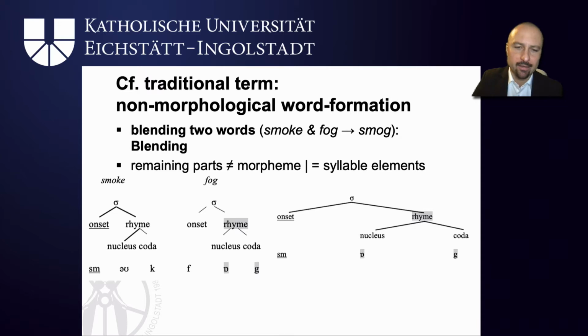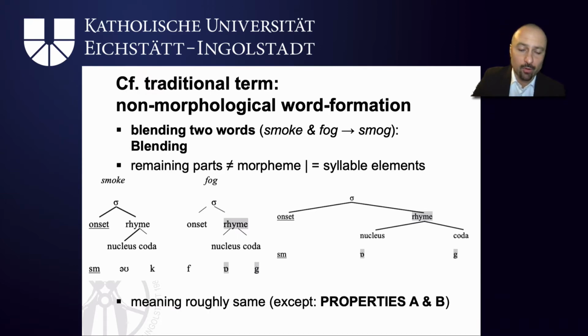So what happens in blending is that you access the syllable structure and you combine the two words into a close unit, so that smog takes up some of its pieces from the syllable structure of smoke, the first word, and some of its syllable structure from the second word. The meaning of smog is obviously similar to smoke and fog, but I hope you will agree that when we blend words, what we create is like a very close combination of the two, a situation which is smoky and foggy at the same time. So it's got properties of both of the input words.